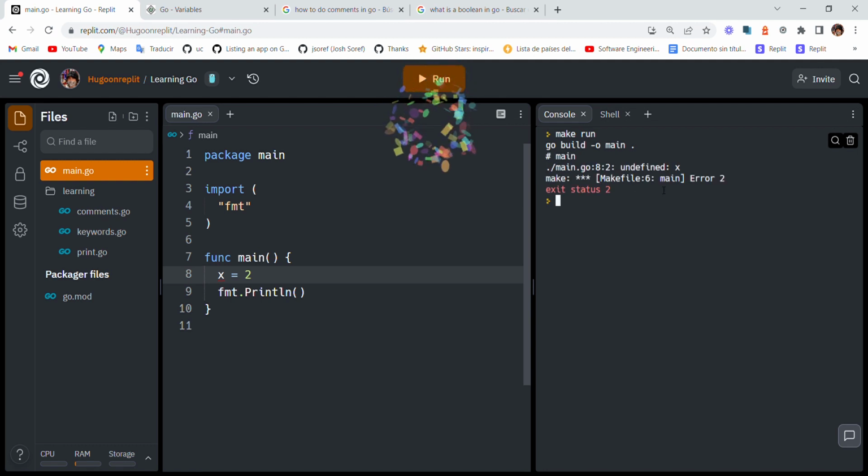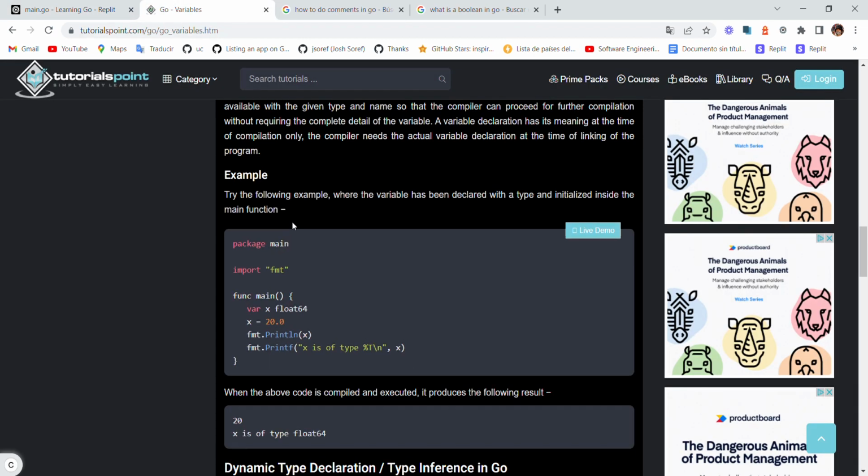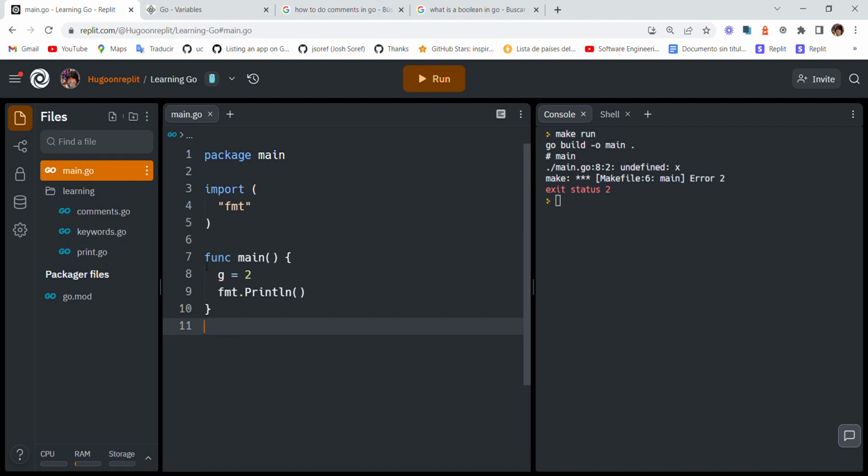So we have this error. We don't know why x is coming up undefined. Let's check. Why is x coming up undefined?